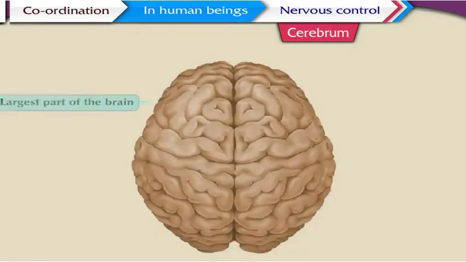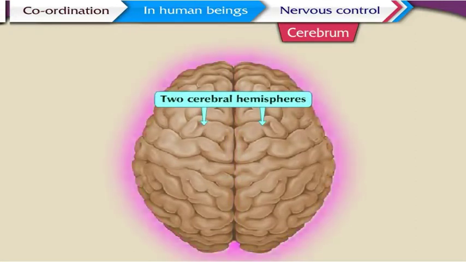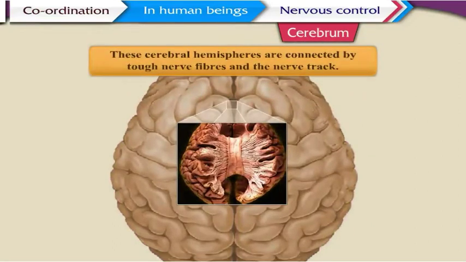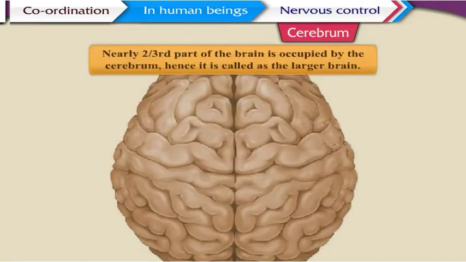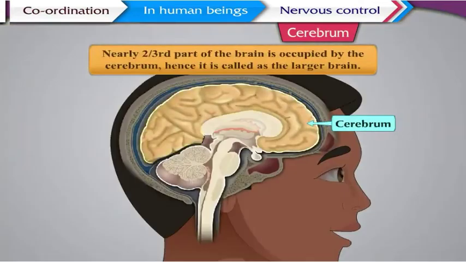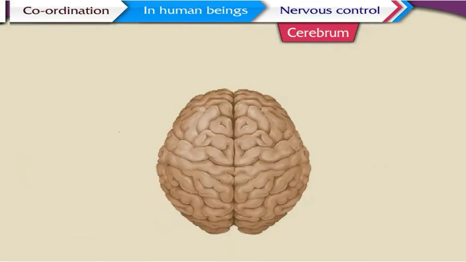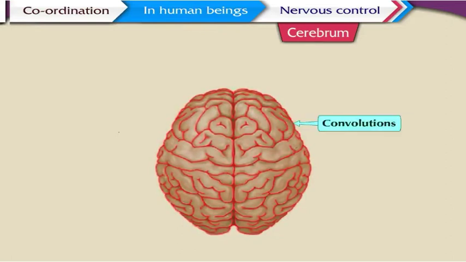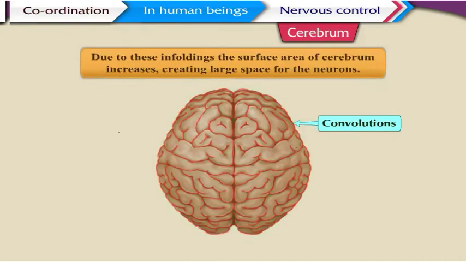Cerebrum. It is the largest part of the brain and is made up of two cerebral hemispheres. These hemispheres are connected by tough nerve fibers and the nerve tract. Nearly two-thirds of the brain is occupied by the cerebrum, hence it is called the larger brain. The outer surface of the cerebrum is made up of irregular folds, wrinkles, and furrows. They are called convolutions. Due to these infoldings, the surface area of the cerebrum increases, creating large space for the neurons.